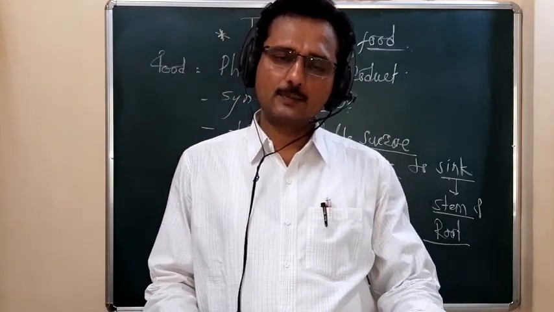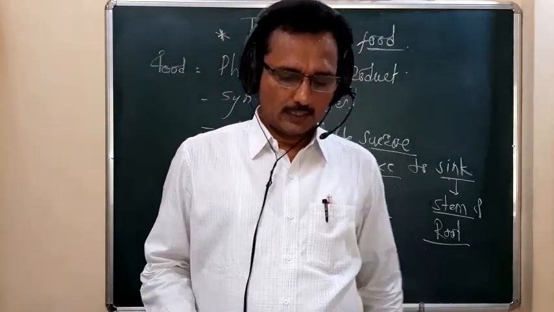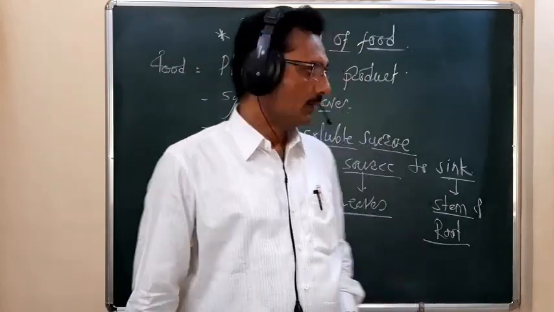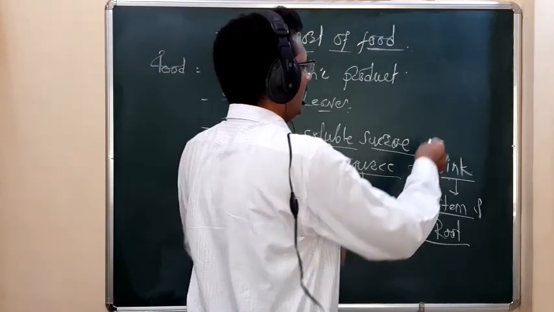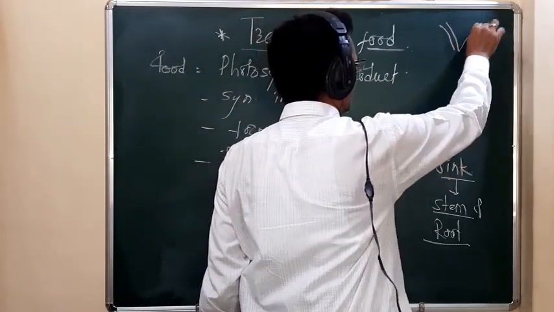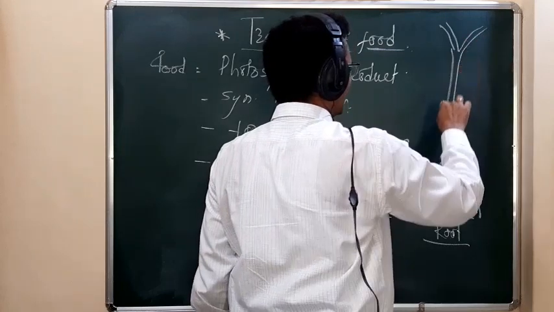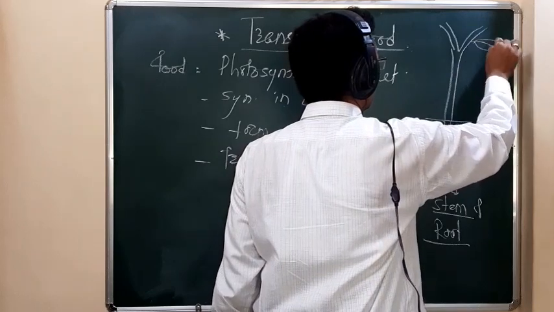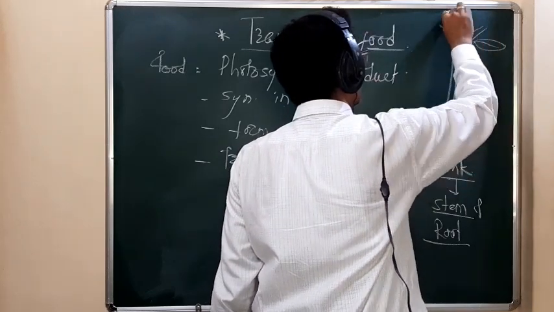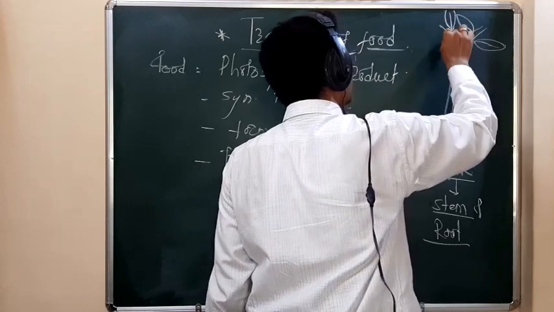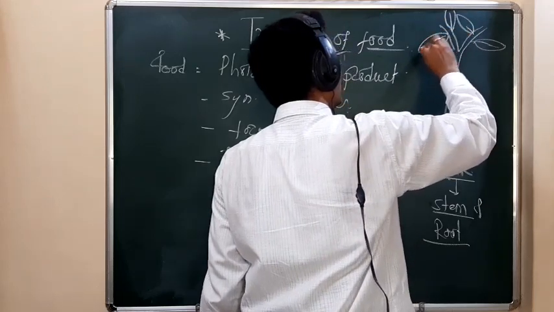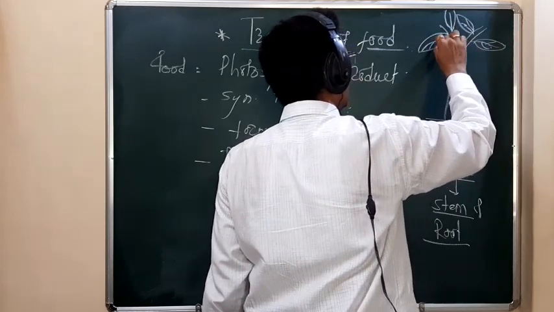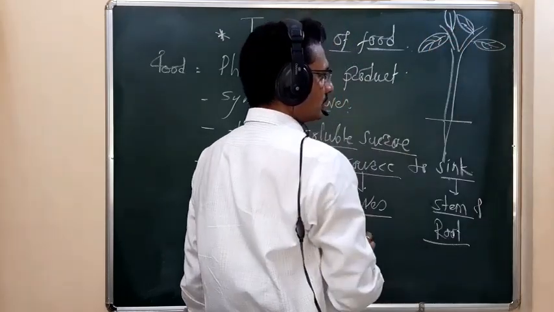Then how does it take place? Because of the concentration gradient. Remember, the concentration of the food is maximum toward the aerial portion, because there the food is synthesized through the process of photosynthesis.